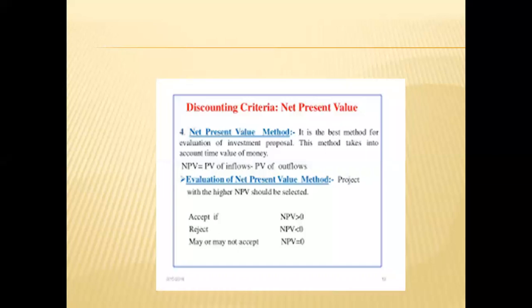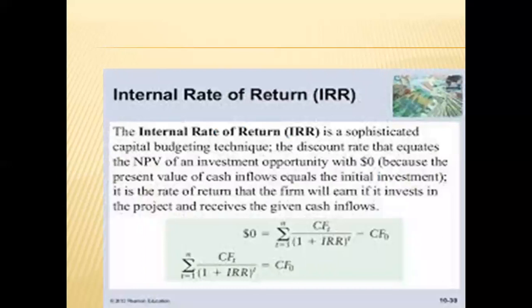Next is the net present value method. Here the evaluation of investment proposals takes into account the time value of money, where the present value of inflows is greater than the present value of outflows. In this evaluation, the proposal having the highest NPV should be selected. So NPV greater than 0 means we are going to accept that project. NPV less than 0 means we are going to reject the project. NPV equal to 0 means we may or may not accept it. It depends.